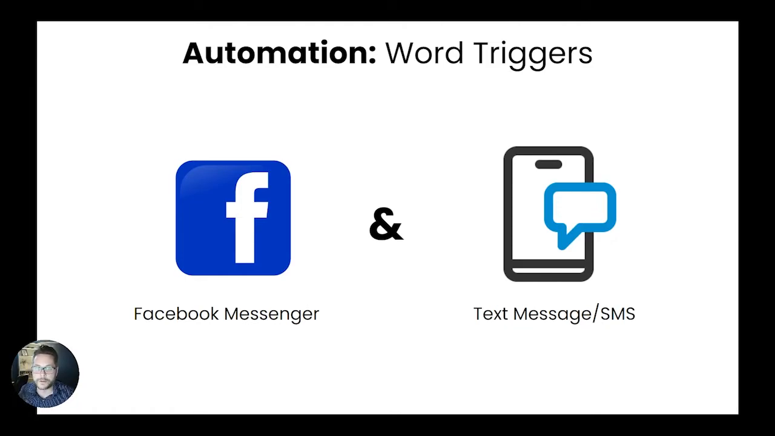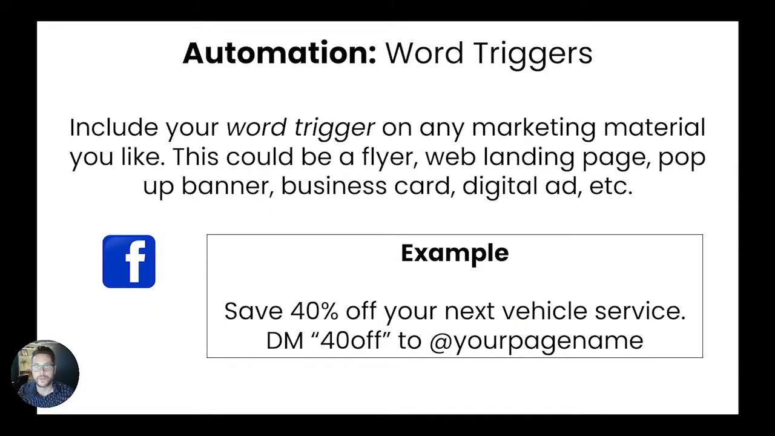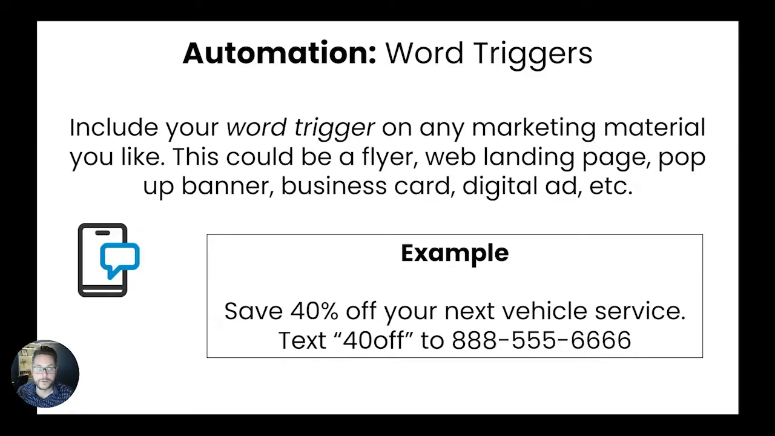And what we've done here is that we've crafted an offer where in this case, we're going to pretend that we are a service center for vehicles, and we're going to have our customers text 40 off through direct messenger on Facebook to receive an offer, and that offer is going to be 40% off their next vehicle service. At the same time too, we have a phone number that we have set up. This is just a mock phone number. I do have a real one set up through Solos, and we're going to have them text the exact same key phrase through text message.